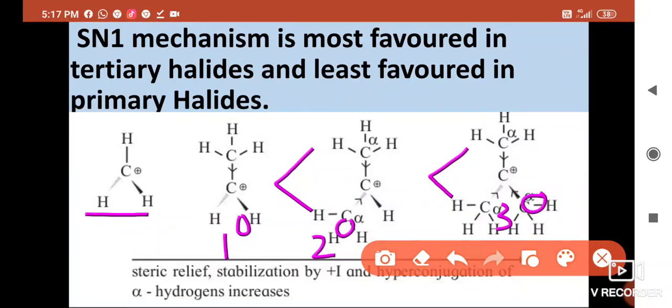Tertiary carbocation is more stable by the plus I effect. This methyl group here will show plus I effect and it will stabilize this carbon atom. Therefore, tertiary carbon atom and tertiary halides are more stable.